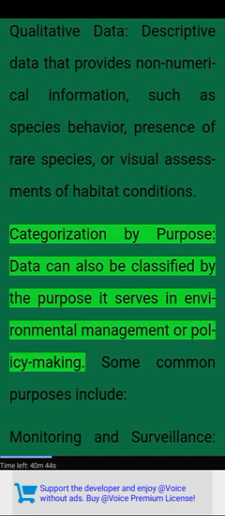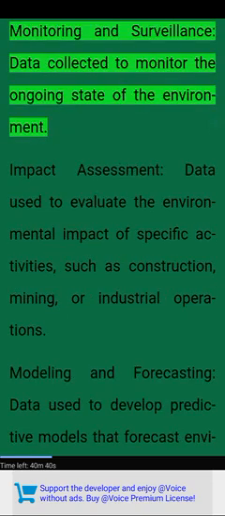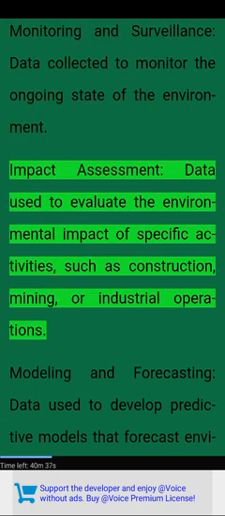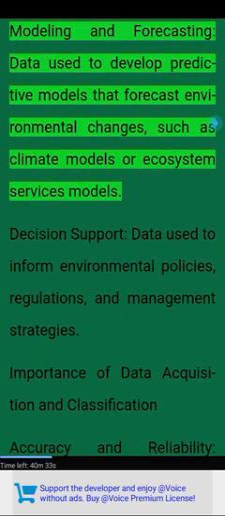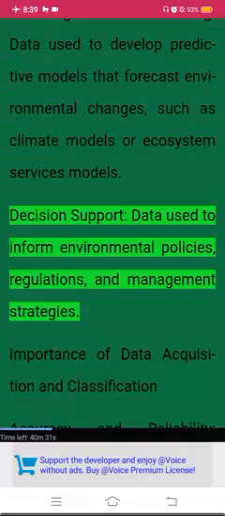Categorization by purpose. Data can also be classified by the purpose it serves in environmental management or policymaking. Some common purposes include monitoring and surveillance, data collected to monitor the ongoing state of the environment. Impact assessment, data used to evaluate the environmental impact of specific activities, such as construction, mining, or industrial operations. Modeling and forecasting, data used to develop predictive models that forecast environmental changes, such as climate models or ecosystem services models. Decision support, data used to inform environmental policies, regulations, and management strategies.